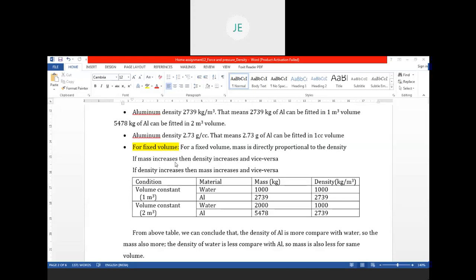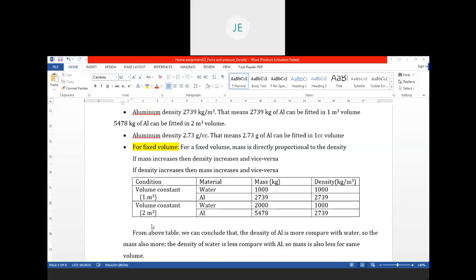That means mass decreases, density decreases. Or if density increases, mass increases and vice versa. It means if density decreases, mass also decreases. For a fixed value, mass is directly proportional to the density.